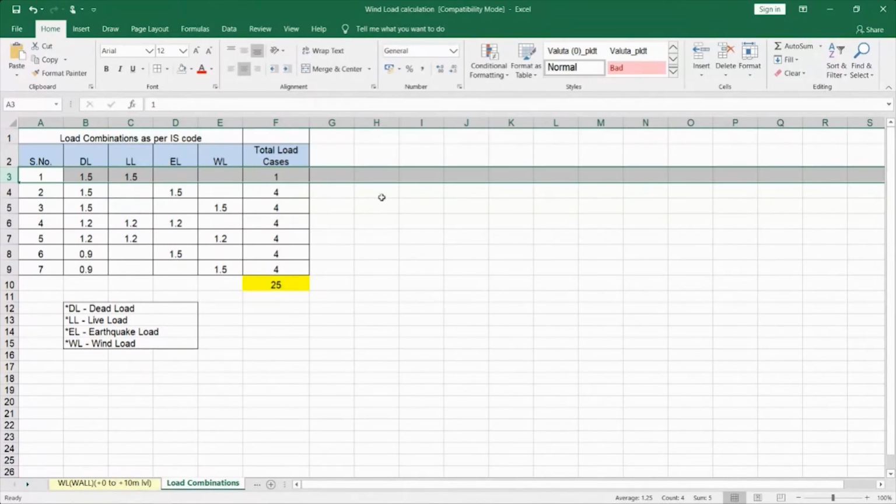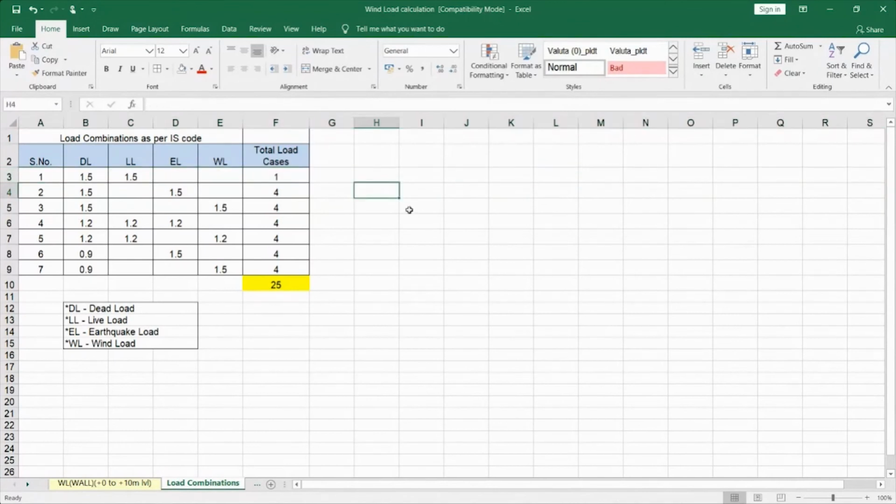That is, 1.5 dead load plus 1.5 earthquake load in the positive X direction, and the same in the negative X direction, you can see here as negative. The same way, 1.5 dead load plus 1.5 earthquake load in the positive Z direction, and the same in the negative Z direction.